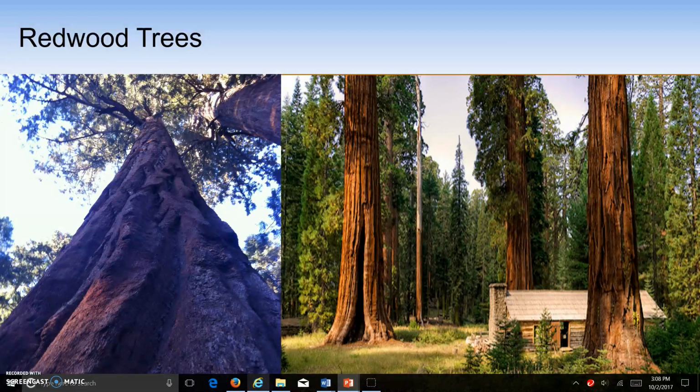Let's look at the redwood trees. There are three types of redwood trees: the coastal redwoods, the giant sequoia, and the dawn redwoods. Coastal redwoods are actually the tallest of trees, reaching heights of more than 350 feet. The tallest tree in the world is named Hyperion, and it reaches 380 feet tall. Redwoods can achieve a diameter of about 24 feet, and they can weigh over 1.6 million pounds.